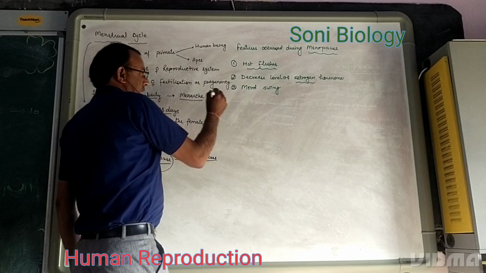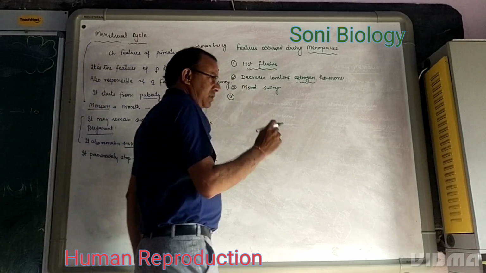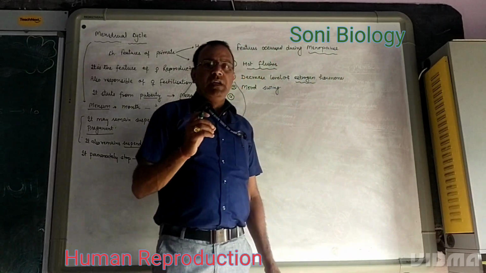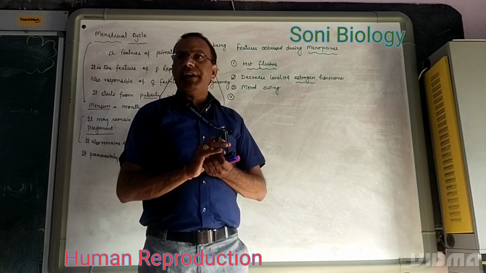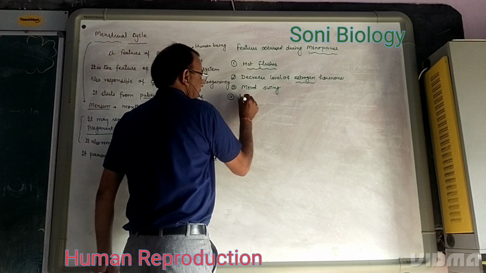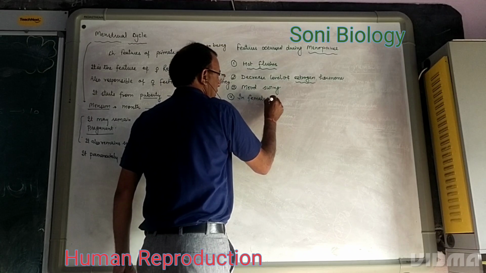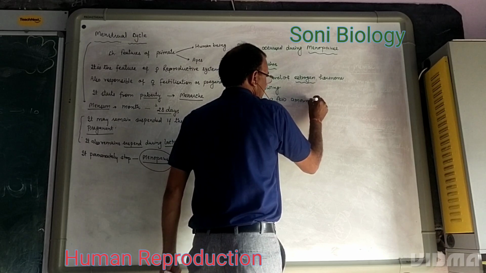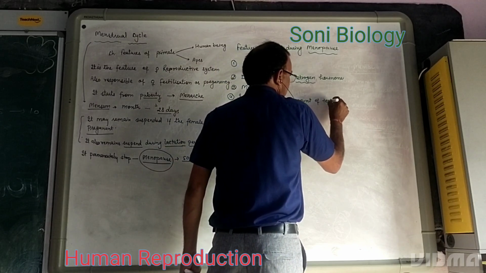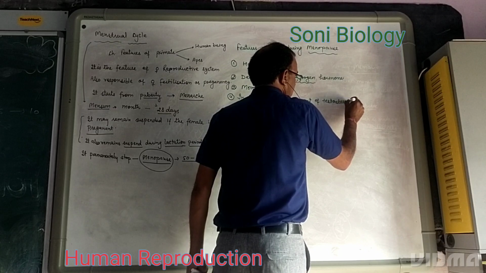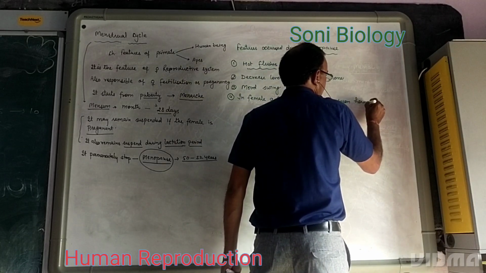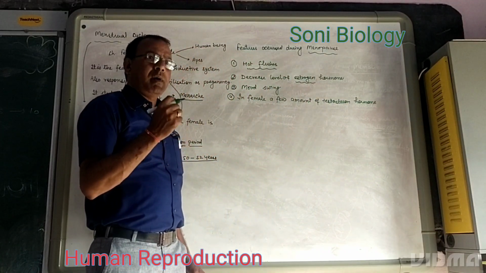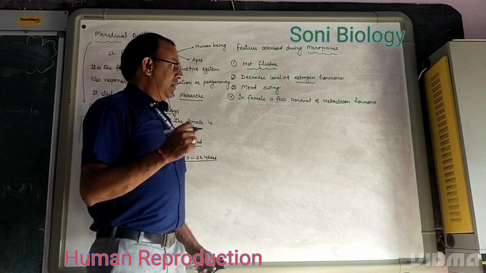These are the features, and we know that in females a small quantity of testosterone hormone is also produced by the adrenal gland as well as the ovary. Although testosterone is an androgen, a male hormone, a small quantity is also produced in the female.